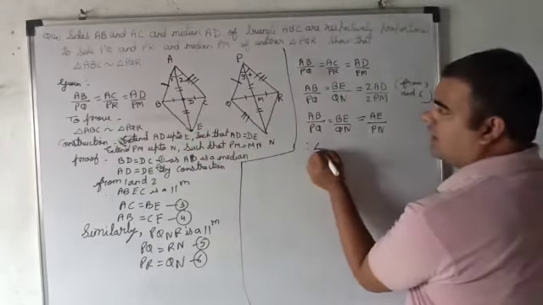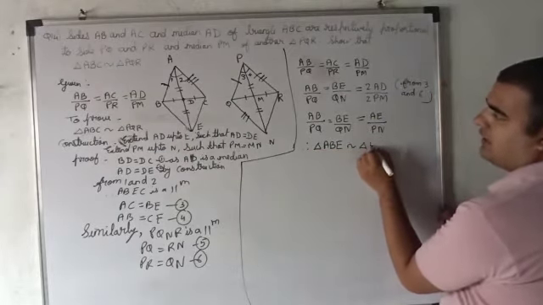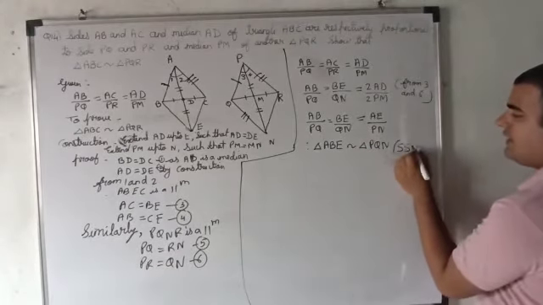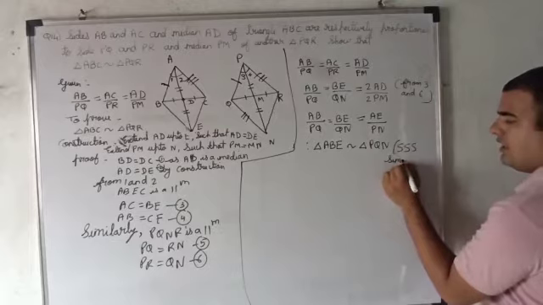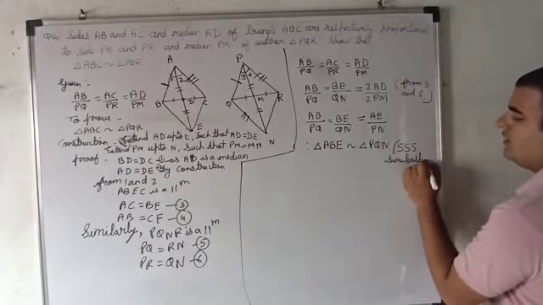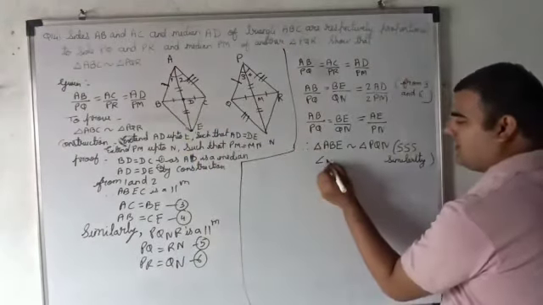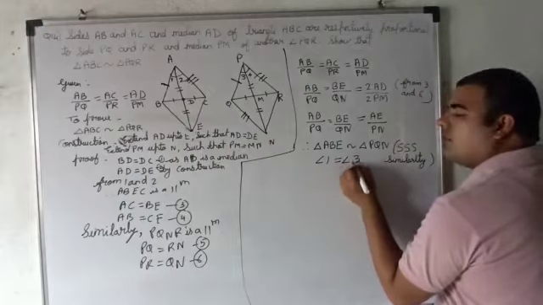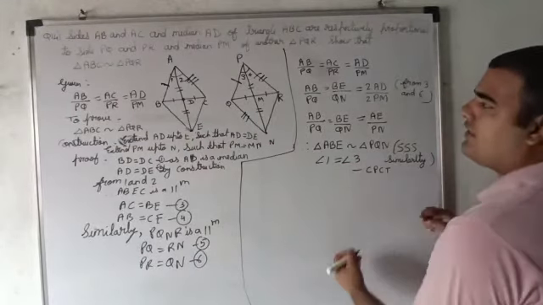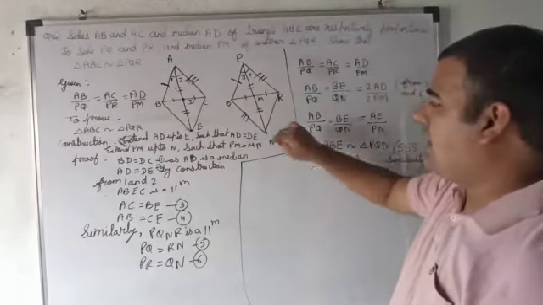So we can say triangle ABE is similar to triangle PQN by SSS similarity criteria. Okay, so we can see angle 1 equals angle 3 by CPCT.